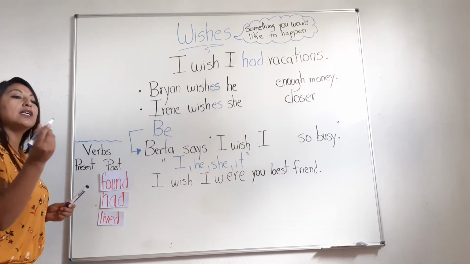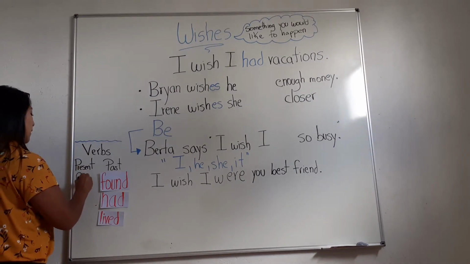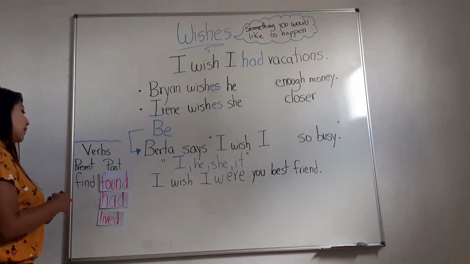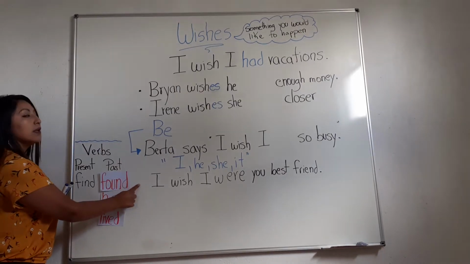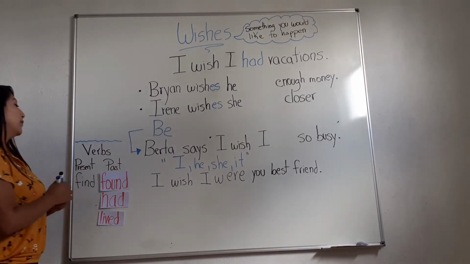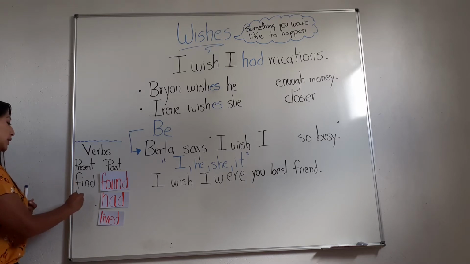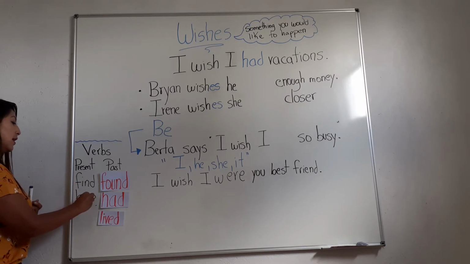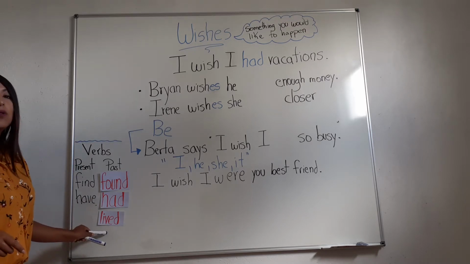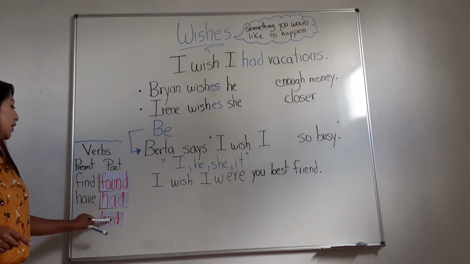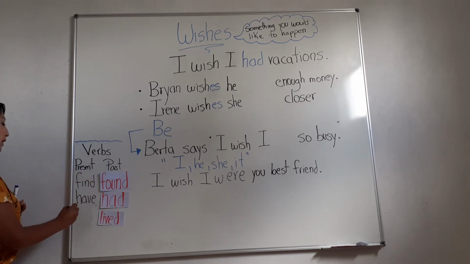The present is find. Remember that it is an irregular verb. I have the verb had. In present is have. I have an example of a regular verb because we need ed for past. The present is live, and the past is lived.